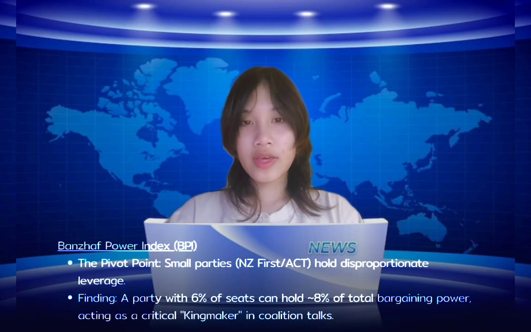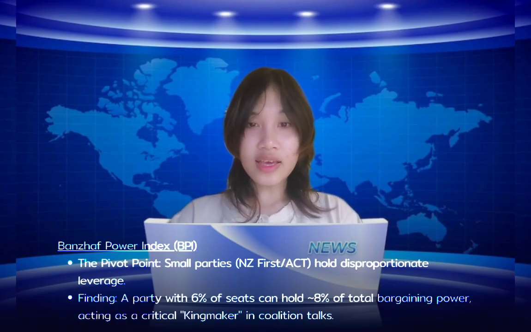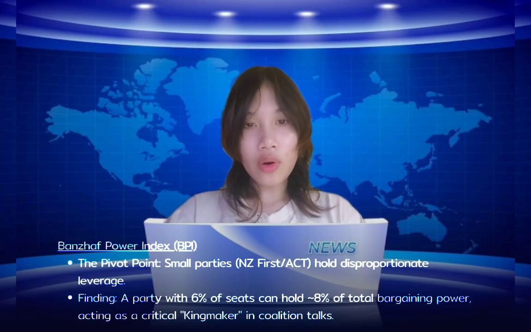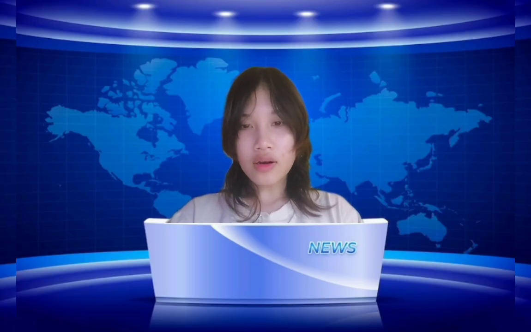Let's talk about the BPI, or the Banzhaf power index. We found a massive disparity: even though a party like New Zealand First or ACT might only hold 6% of the seats, their mathematical power to form or break a government is closer to 8%. In 2023, this kingmaker held this disproportionate leverage. Mathematically, they weren't just small parties, they were the critical voters. Without them, the entire coalition would collapse, giving a party with a handful of seats the power to dictate national policy.